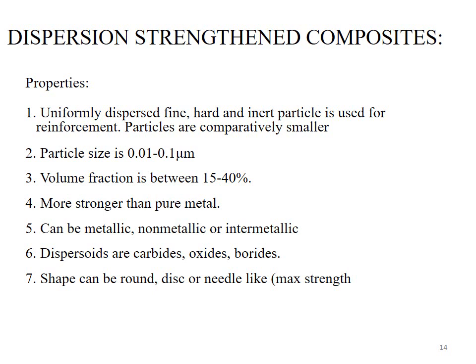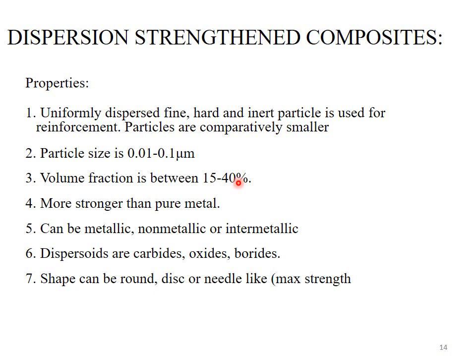So, this composite material consists of hard and inert particles, which are used as a reinforcing phase, and that reinforcing phase is uniformly dispersed within the matrix phase. The size of particle ranges from 0.01 to 0.1 micrometer. It means the size of particles in the dispersion strengthened composite material is very small.